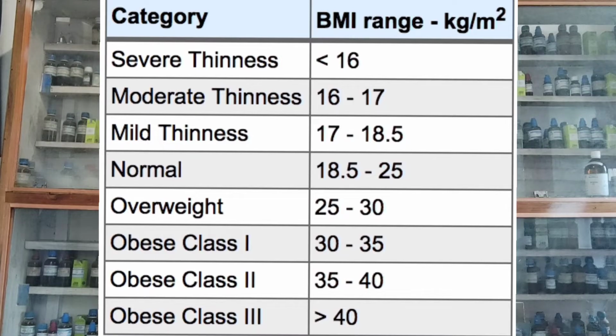And if your BMI is more than 40, then you are in class 3 obesity. If you are in class 3 obesity, you are at the greatest risk of suffering from serious illnesses. It can be certain cancer, it might be even irreversible disease. So it is very important that you know your BMI and check whether you have a normal body weight or not. A normal body weight is very important so that you don't suffer from all those serious illnesses, right?